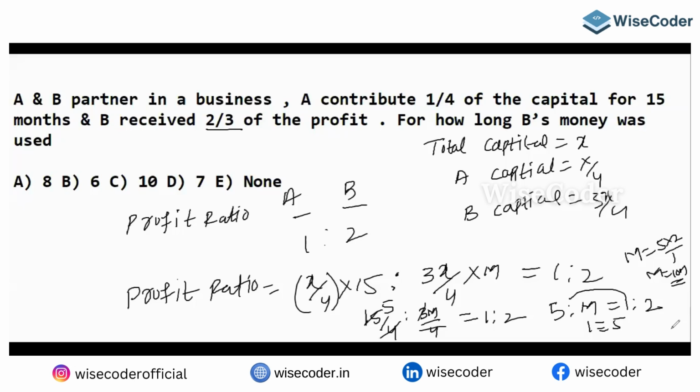So please be patient while solving these types of questions. Go through the question carefully. A contributes one-fourth of the capital, the total capital is X rupees, for 15 months. The clue is that we receive two-thirds of the total, which means the profit ratio is 1:2. That's how you can end your answer. The answer for this question is 10 months. Let's go to the next question.